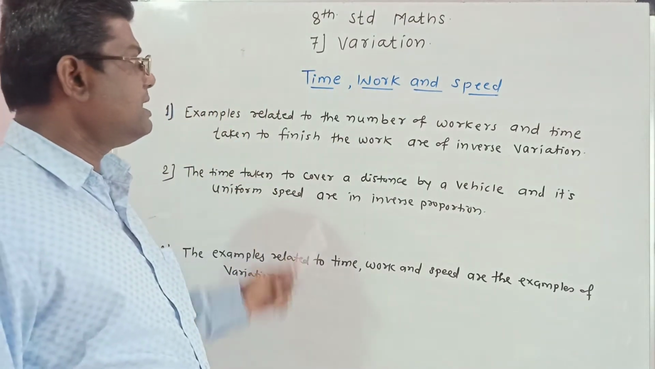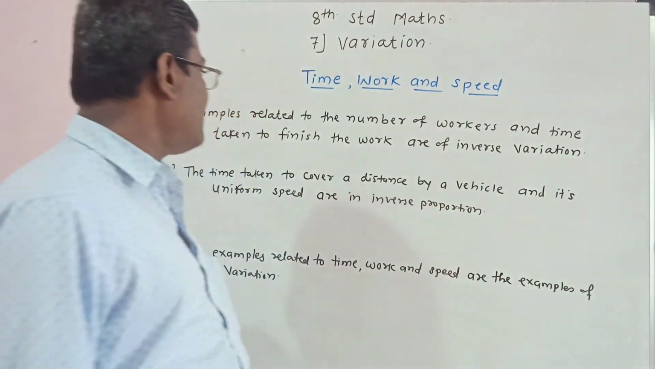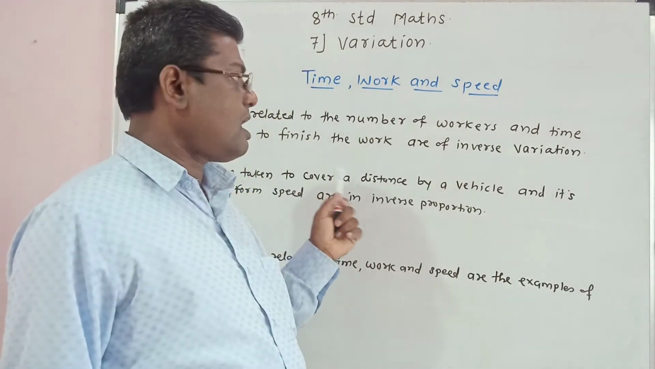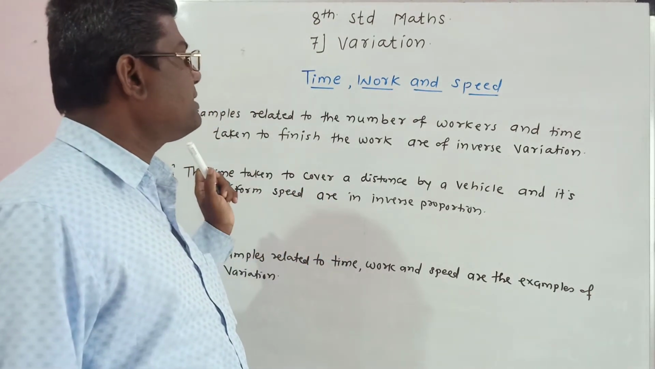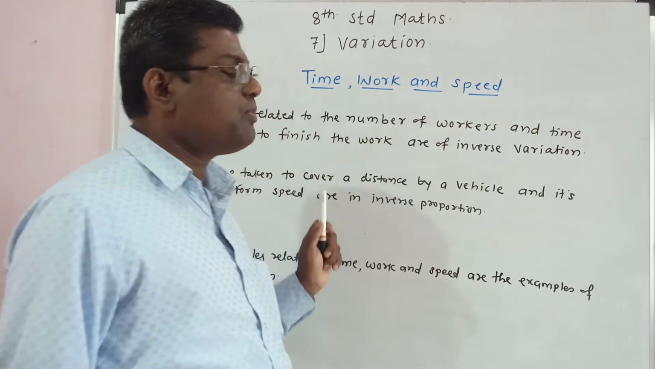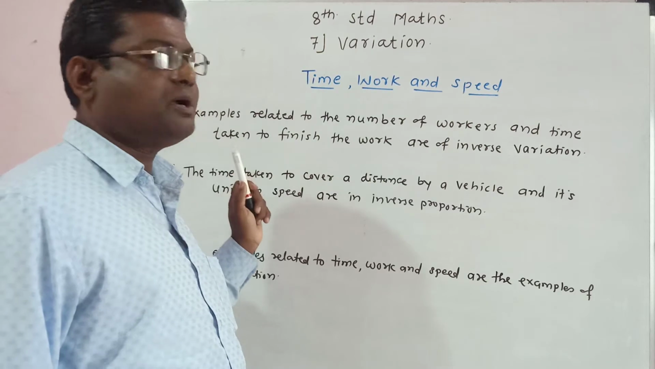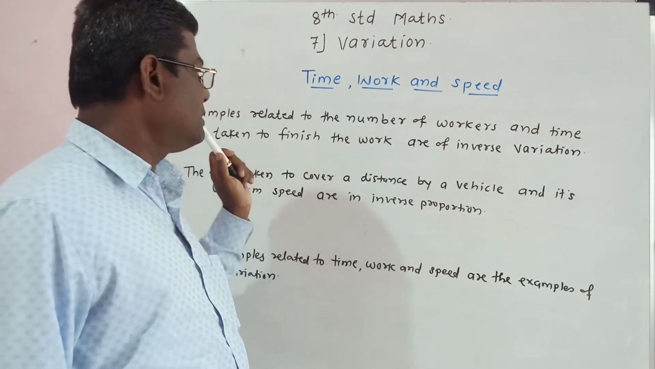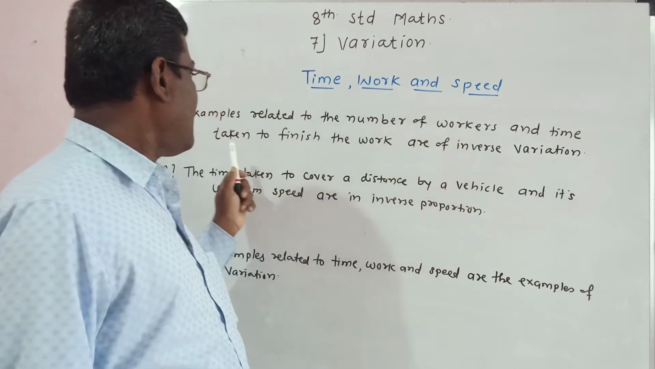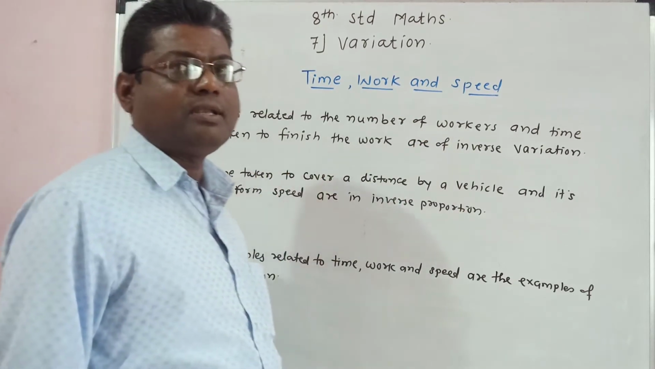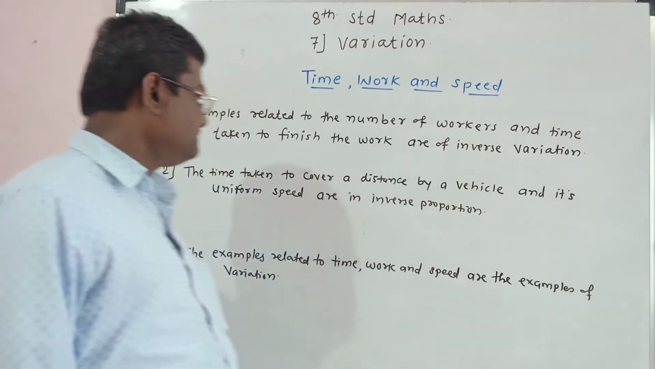The examples related to the number of workers and time required to finish the work are of inverse proportion. To complete a certain work, if the number of workers is increased, then the time required to complete it will decrease. Therefore, the number of workers and time taken to finish the work are of inverse variation.